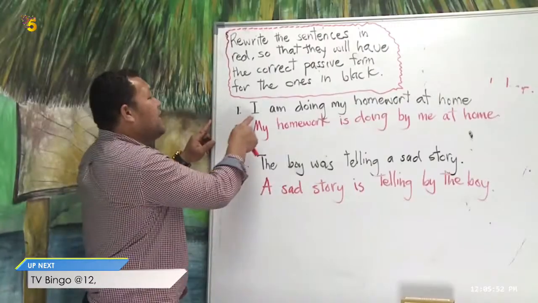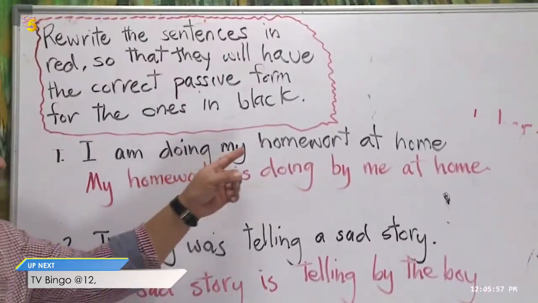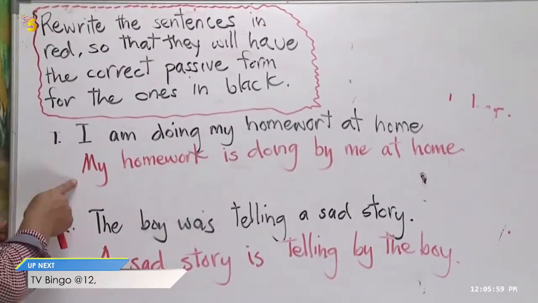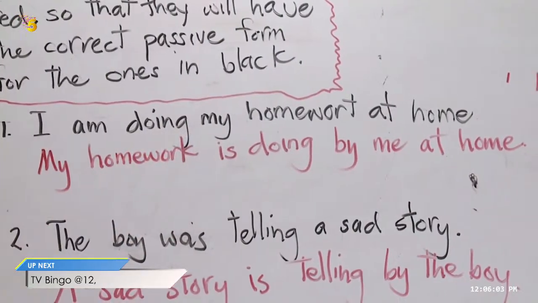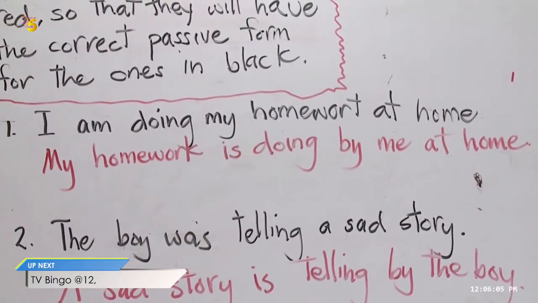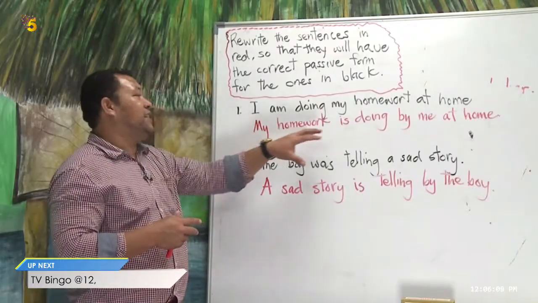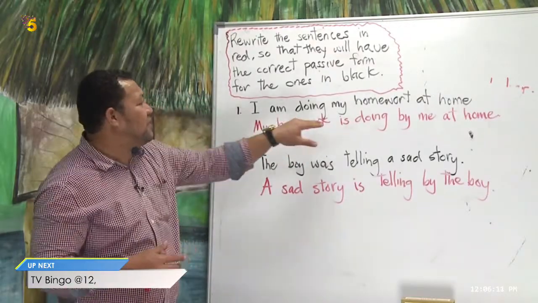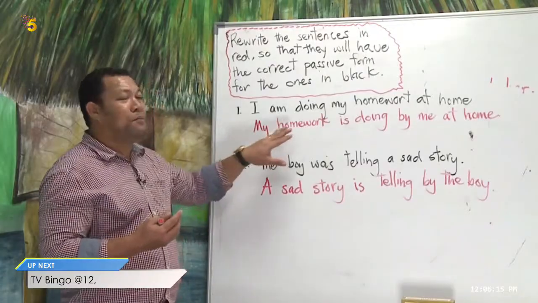Right? I am doing my homework at home. Look at the red one. My homework is doing by me at home. What is wrong in the sentence? You need to correct that sentence. Rewrite. You have to rewrite the sentences in red so that they will have the correct passive form.